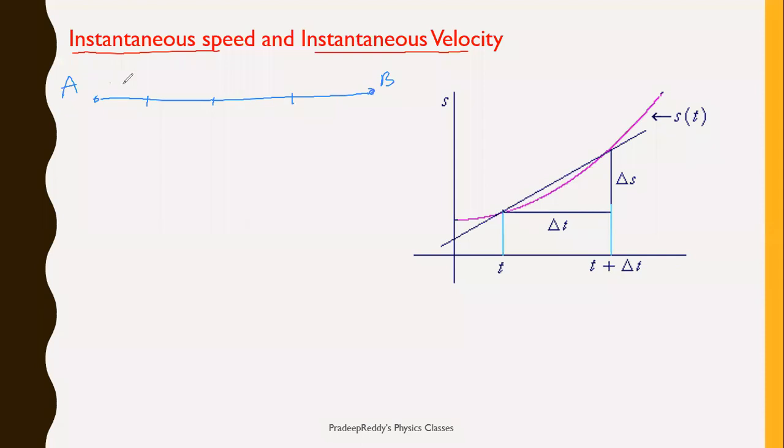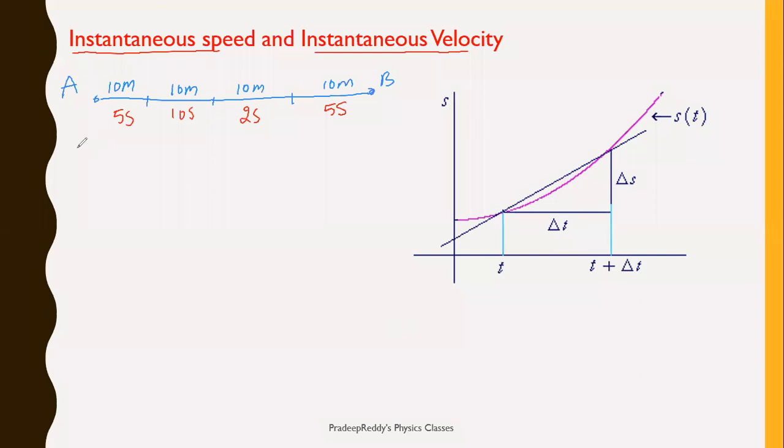Now it is traveling first 10 meter, next 10 meter, next 10 meter and next 10 meter in particular times. Let me take those times as 5 second, 10 second, 2 second and 5 second, right?